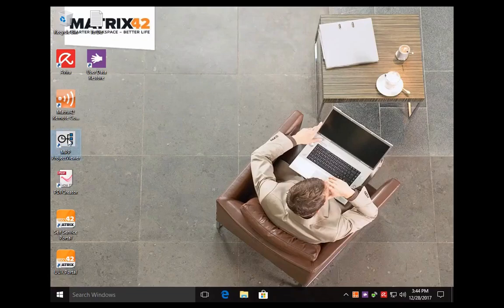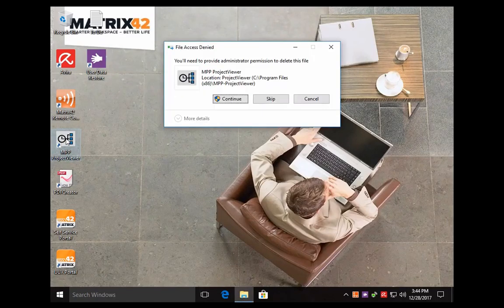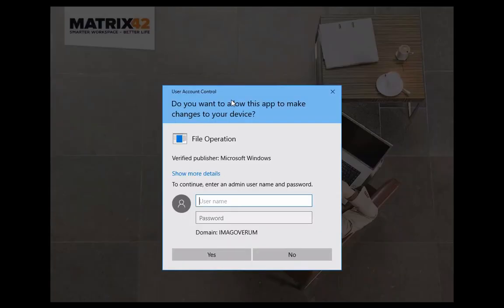So when a software is not working anymore, we simulate this by deleting its shortcut. Of course, Maria has no administrative rights, so we have to log in with an administrator account.